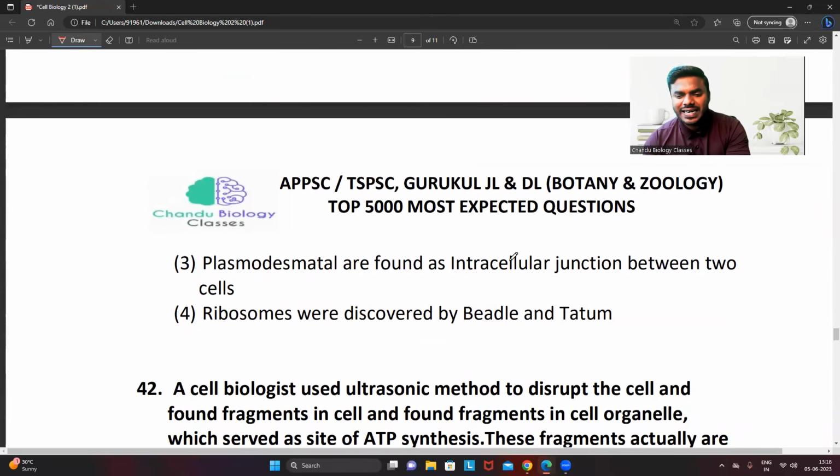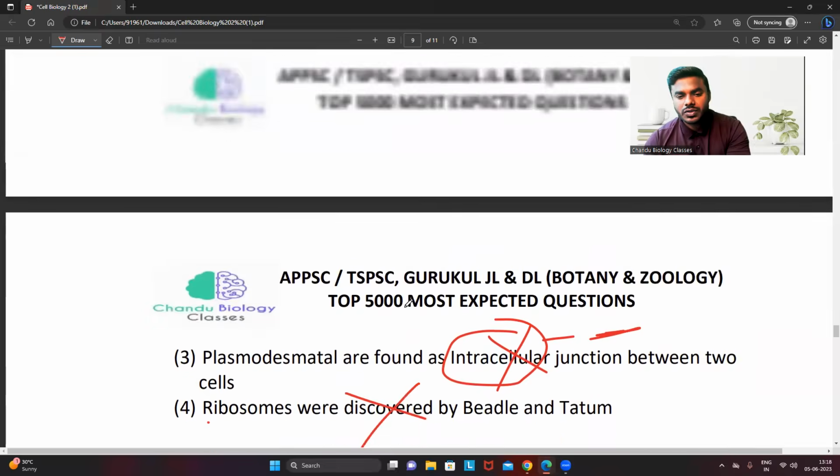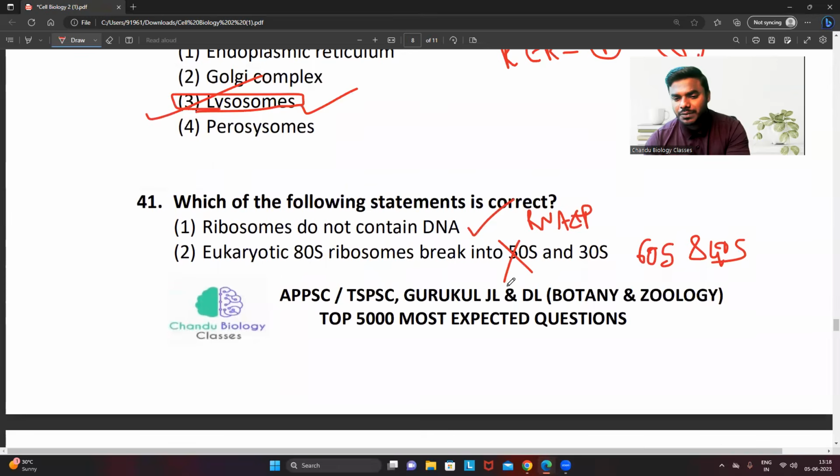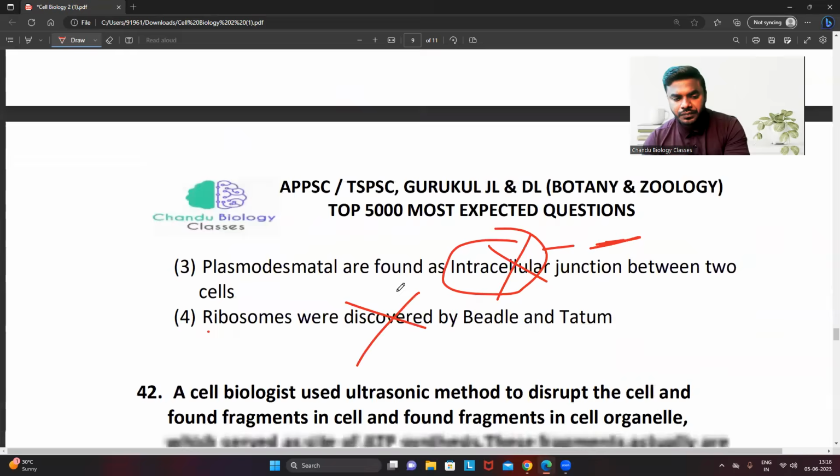Plasmodesmata are found as an intracellular junction. Wrong. Plasmodesmata are present between two cells. They never connect intracellularly. They connect two cells, in between the two cells. Ribosomes were discovered by Beadle and Tatum. So only option 1 is right. Options 2, 3, 4 are wrong. Hence the correct answer is 1.